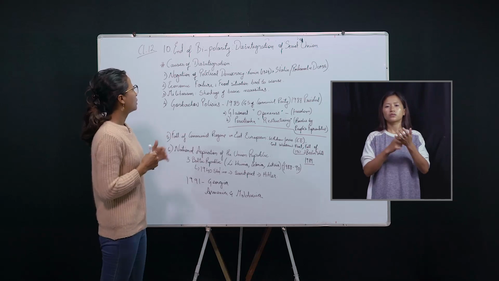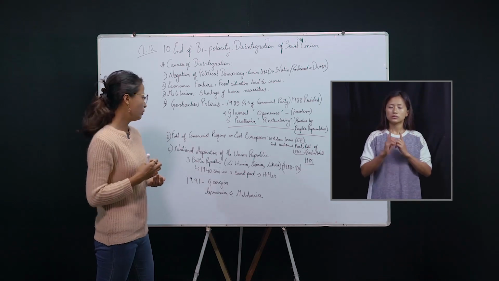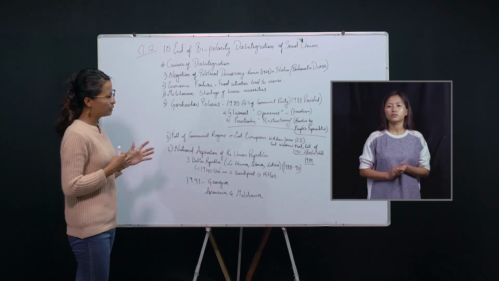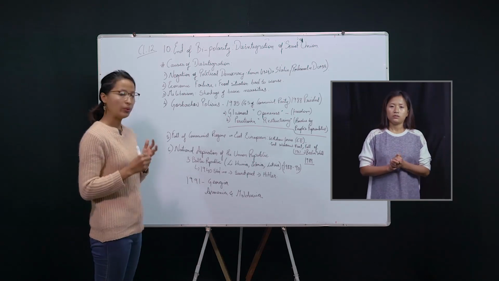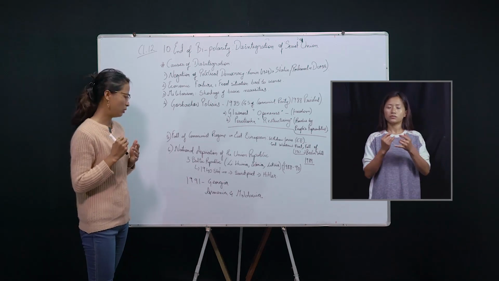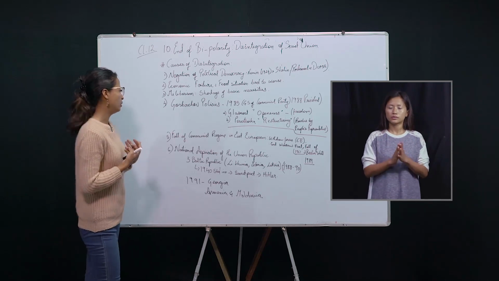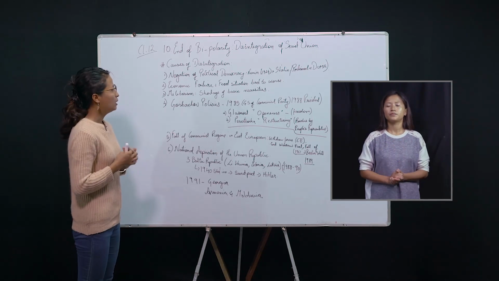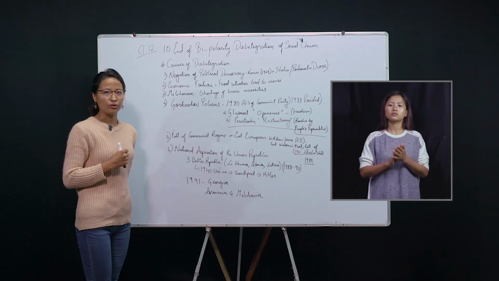So this led to her downfall, and when she disintegrated, there was only the USA as the absolute power. So these are the causes of the disintegration of the Soviet Union.